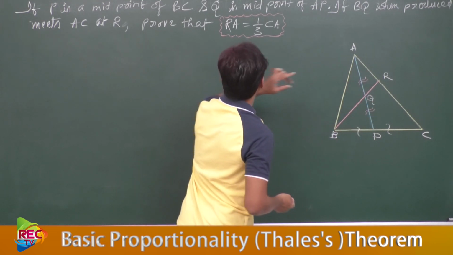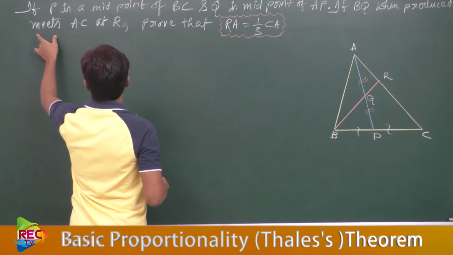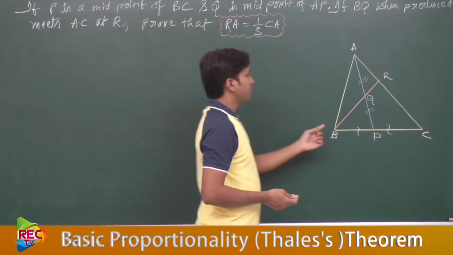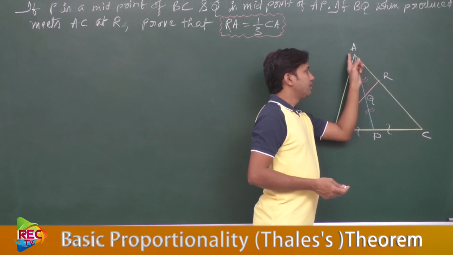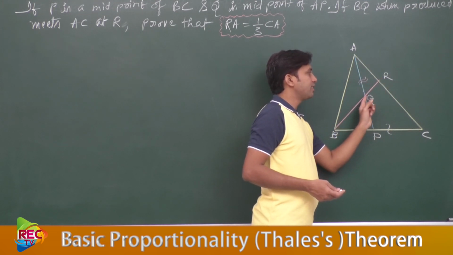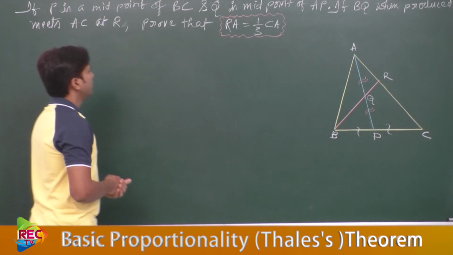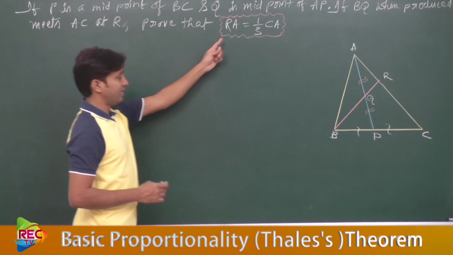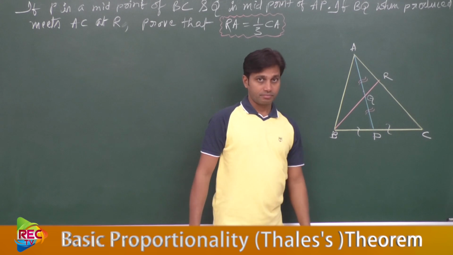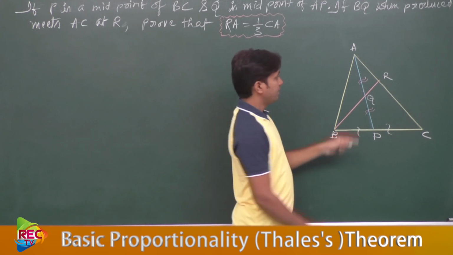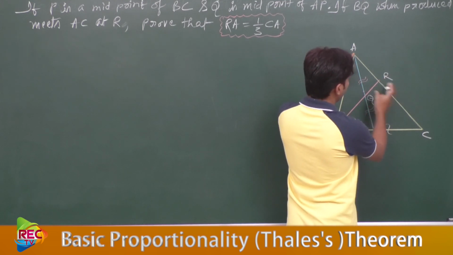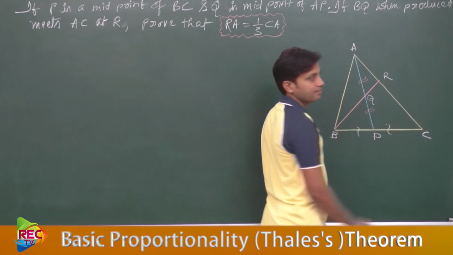If BQ, when produced, meets AC at R. If BQ is produced, then it meets AC at R, where R is a point on AC. Then prove that RA equal to 1/3 CA. We need to prove that this RA is equal to 1/3 times CA.